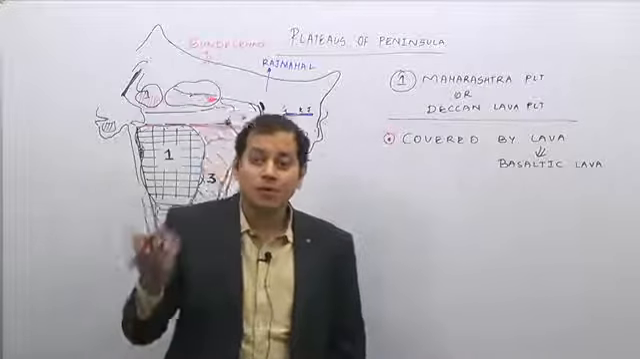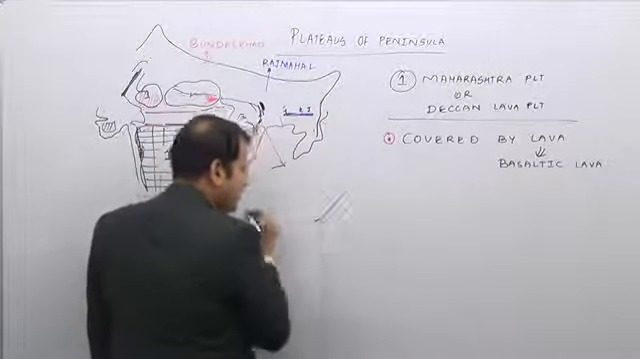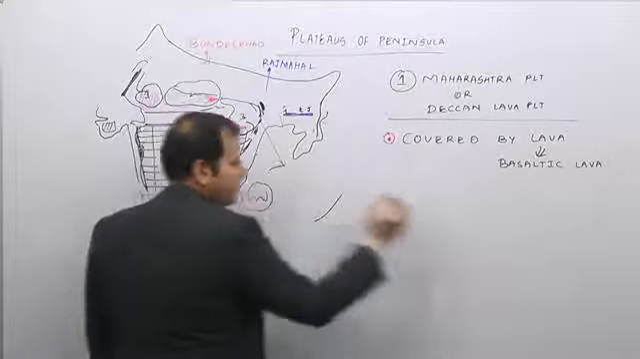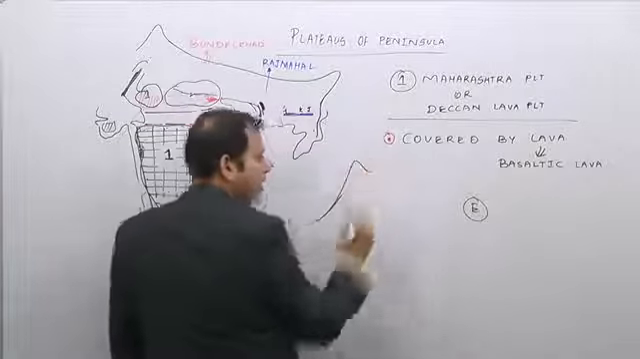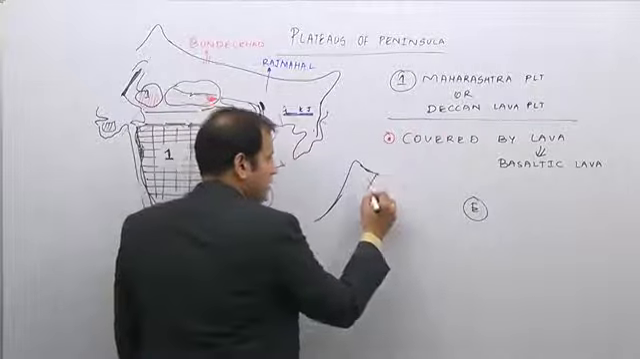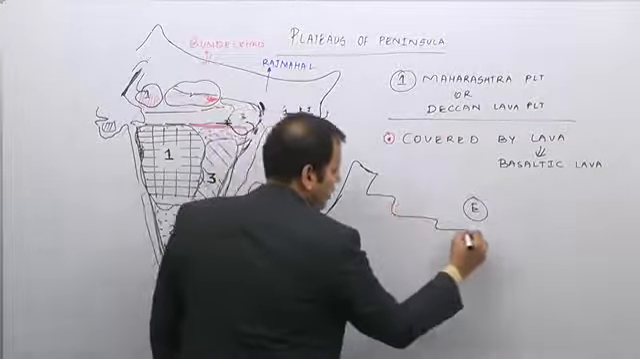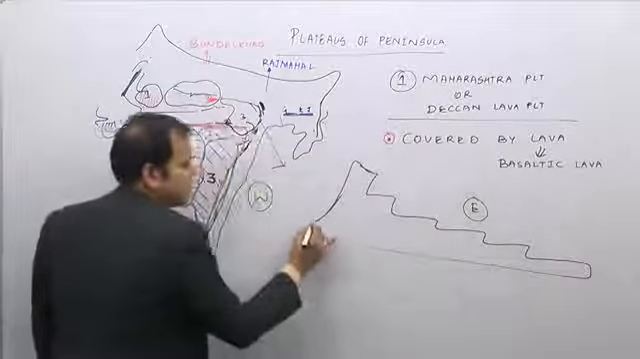Now what is the important feature? If you look at the Deccan lava plateau, if this is the western side and this is the eastern side, the Deccan lava plateau looks like a mountain from the western side. We call them the Deccan traps. But from the eastern side, the horizontal lava flow has given it a staircase-like aspect.